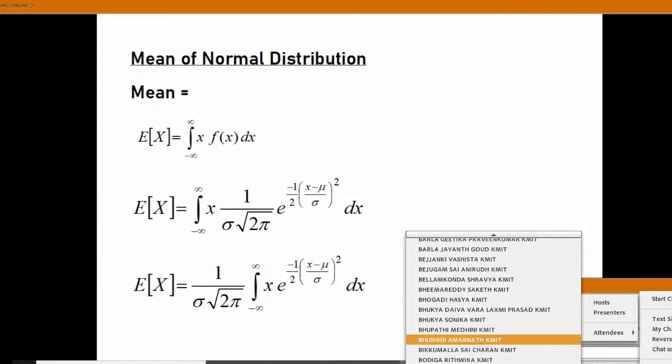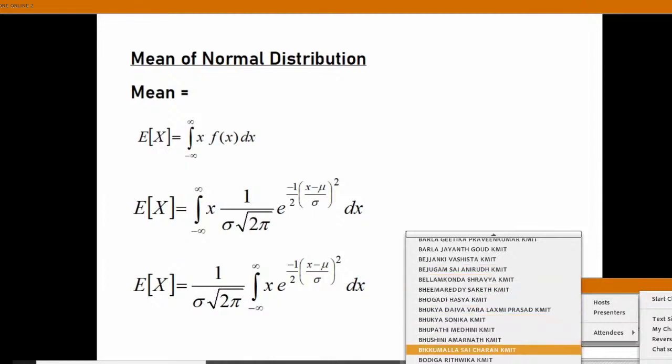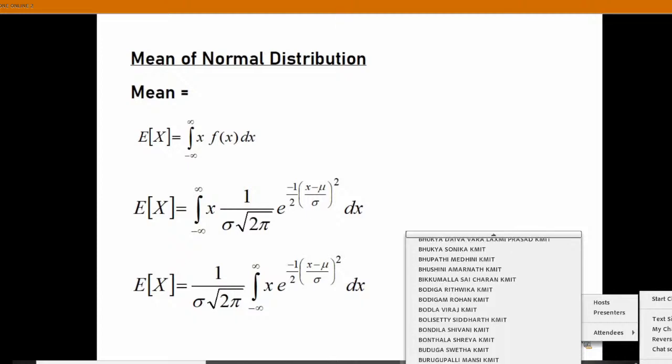For finding the mean, we are using the definition, not the mean itself, nothing else. Rohan, yes, we are using the definition. I am not going to use mean for mean itself. Anyway, it is a good joke. Alright, everybody might have woken up from their sleep.